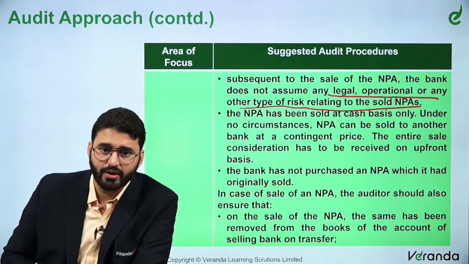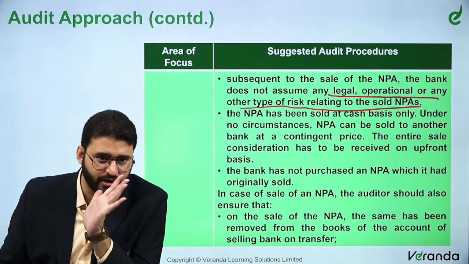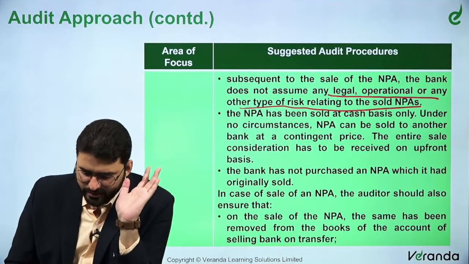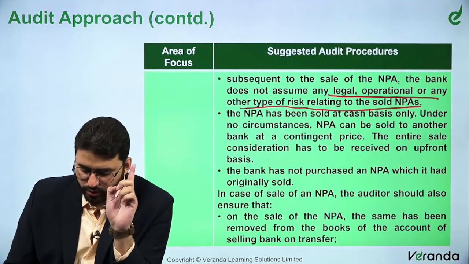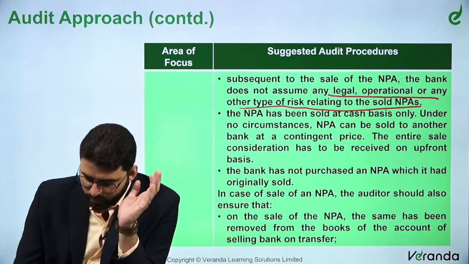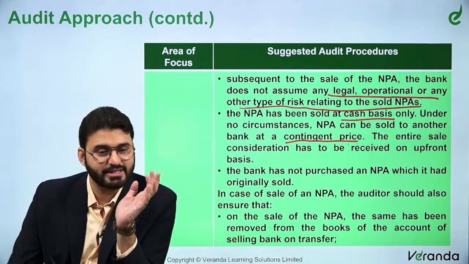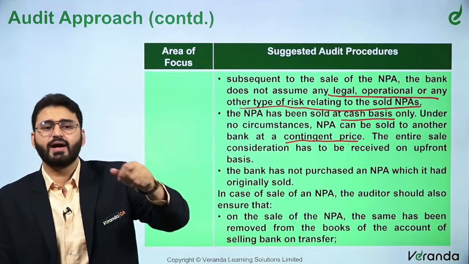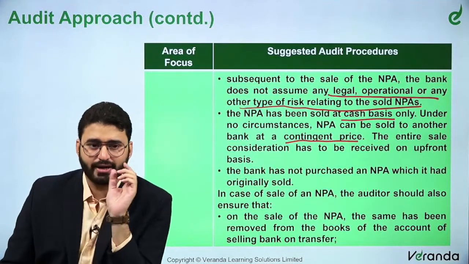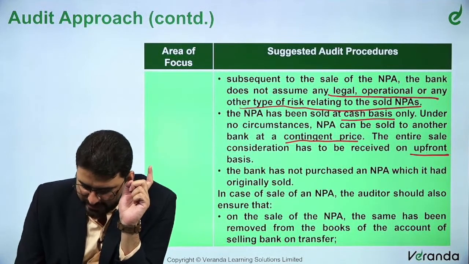The NPA has been sold on cash basis only. I will give you shares? Non-cash consideration is not allowed. Under no circumstances can an NPA be sold to another bank at a contingent price. It has to be a fixed price. So it has to be a cash based sale, it has to be a non-contingent sale. That is, if 50% is recovered, I will pay you 20% of that. No, nothing doing like that. It has to be sold at a fixed price. Okay, the entire sale consideration has to be received on an upfront basis.